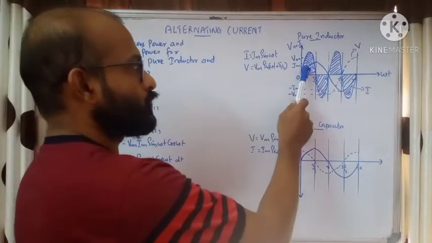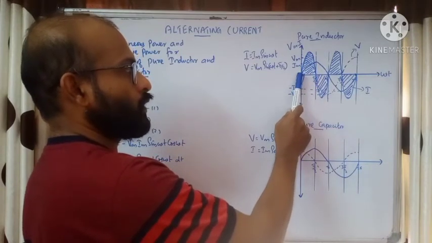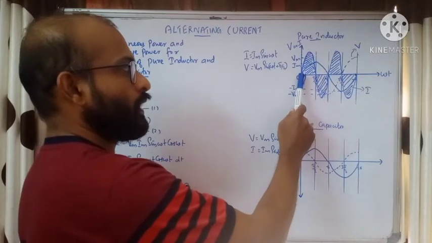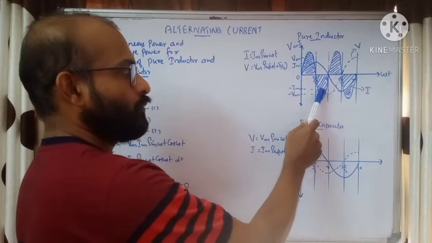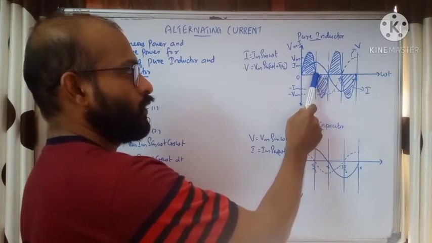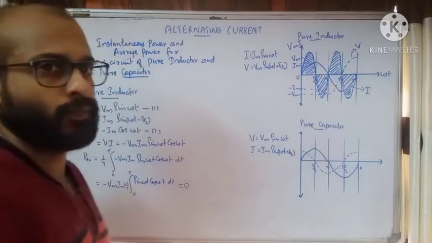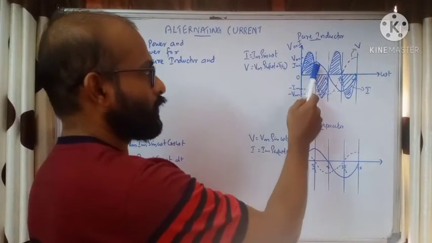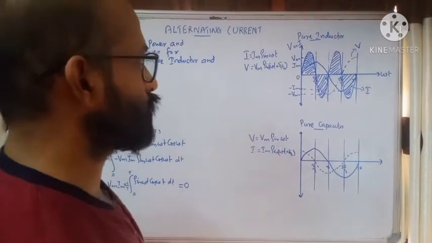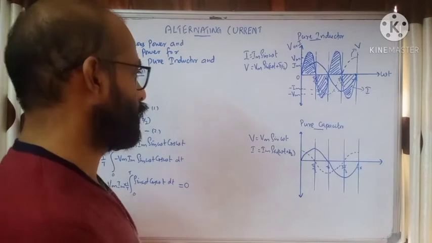Here we have both positive, but at these two ends, at 0 and pi by 2, either voltage or current will be 0. So it increases and decreases. Here both are negative, and here also at these two points we have 0 values. So it increases to a negative value and decreases. This repeats like this. So what does the shaded curve represent? The instantaneous power. And we have seen that the average power will be 0, because of the positive peak and negative peak. When you take the average, it will be 0.